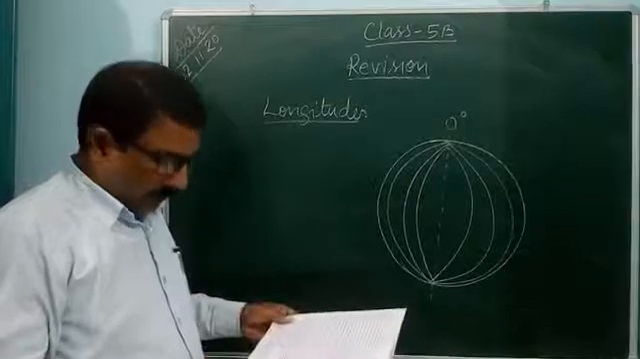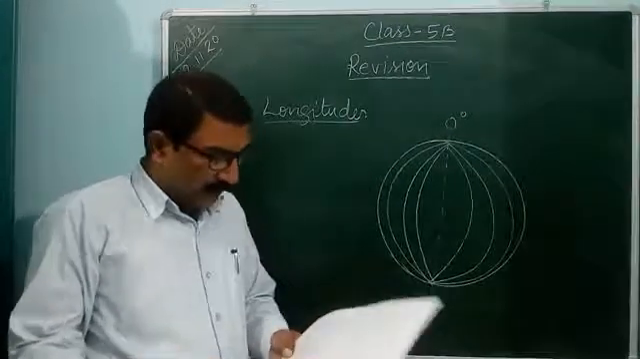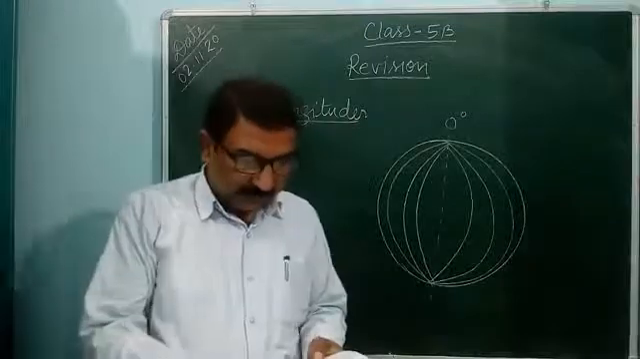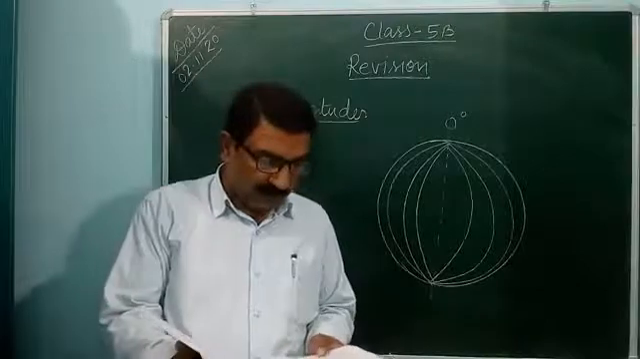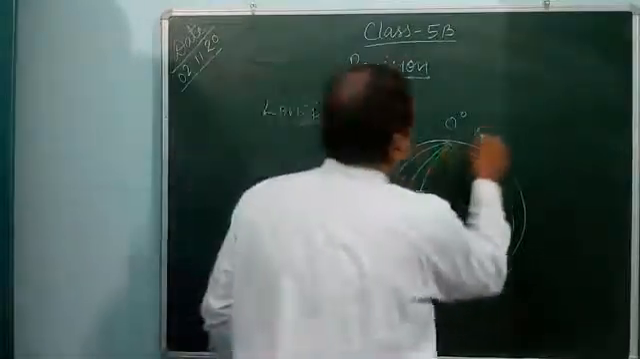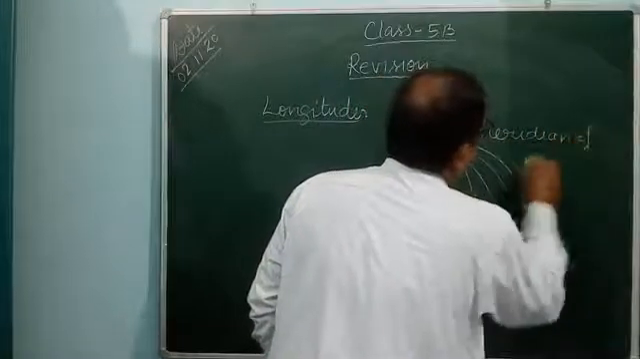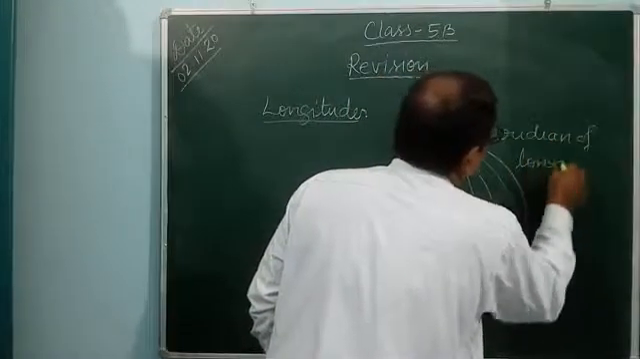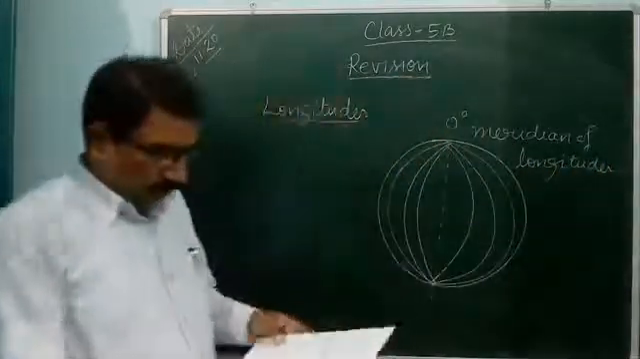So it is found, you can see. The imaginary semicircular lines joining the North Pole and the South Pole are called lines of longitude or meridians of longitude. These are also called meridians of longitude.